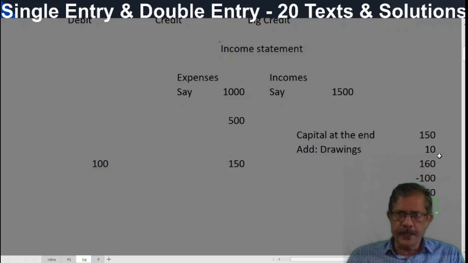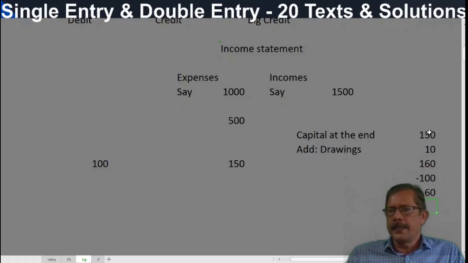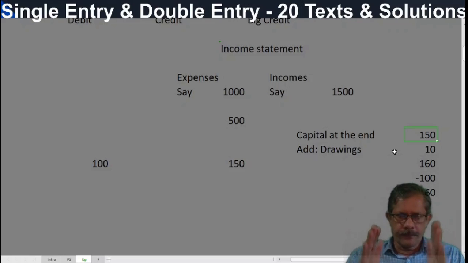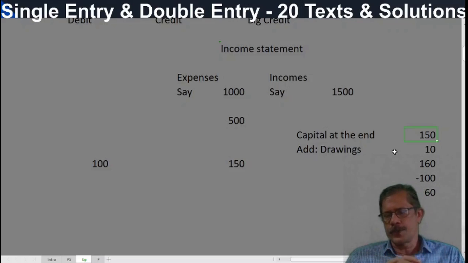If that drawings were not there, the capital at the end would have been 160. That is the concept behind it. Simple example. And this method is called the net worth comparison method. Net worth is calculated simply as assets minus liabilities. So we have to prepare the opening statement of affairs and the closing statement of affairs, and the difference in capital will be treated as profit or loss. By doing so, if there is any drawings, that drawing should be added back.